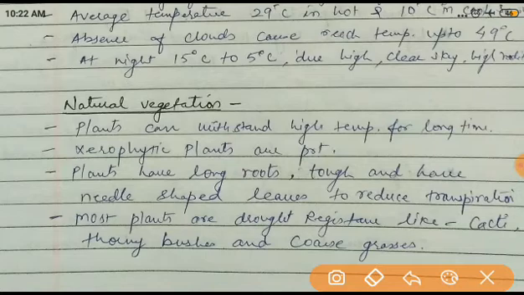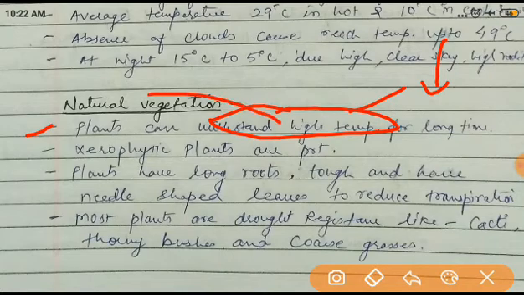Now see, these plants can withstand high temperature for a long time. Other plants, at that much temperature, would burn, meaning they would die. But these plants can live in a high temperature for a long period of time. Why? Because they are xerophytic plants. In this area, xerophytic plants are present. I already explained what xerophytes are.